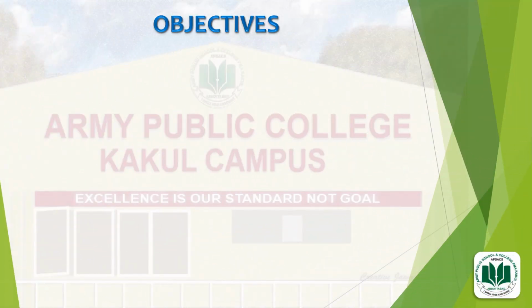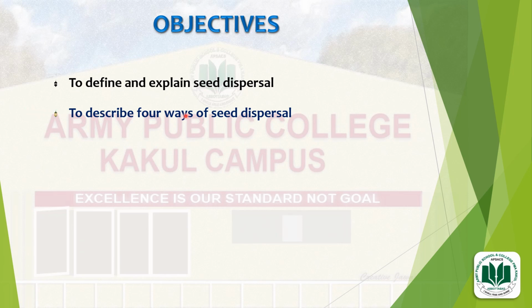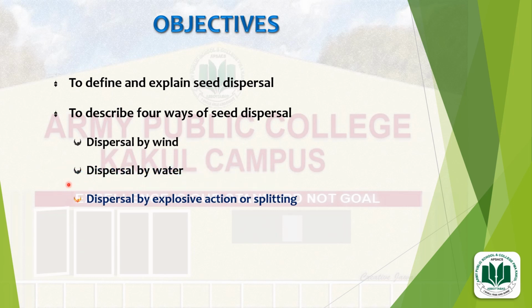Today's objectives are: number 1, to define and explain seed dispersal. Number 2, to describe 4 ways of seed dispersal. Number 1, dispersal by wind. Number 2, dispersal by water. Number 3, dispersal by explosive action or splitting. And number 4, dispersal by animals.